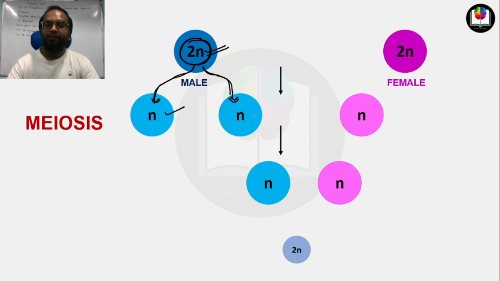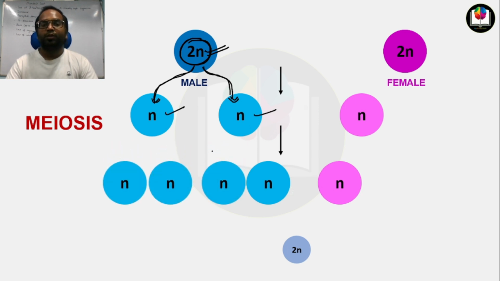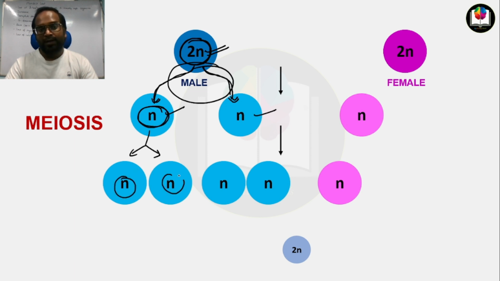Now each of the daughter cells will be further divided into two daughter cells, and this process is different from the first division. This is the equitational division. The parent cell contains one set of chromosomes, and each daughter cell also contains one set of chromosomes.